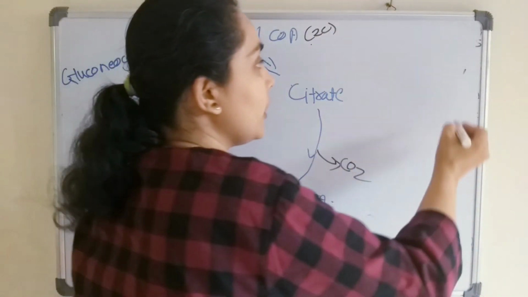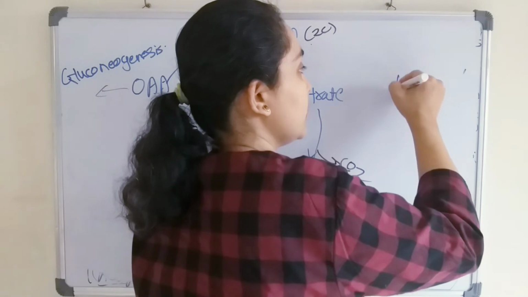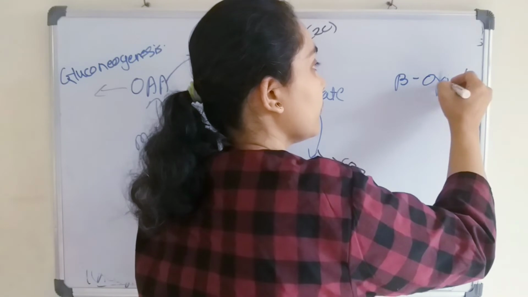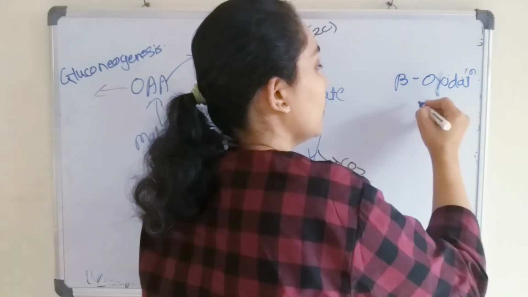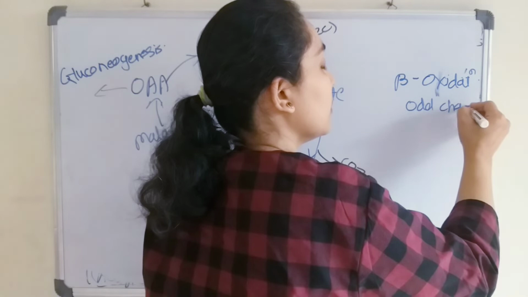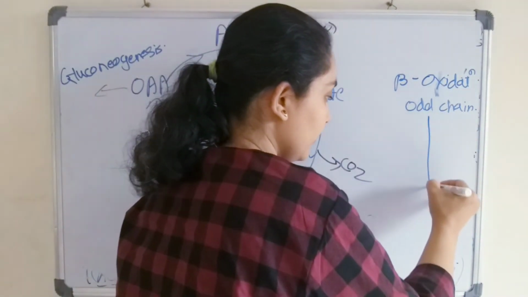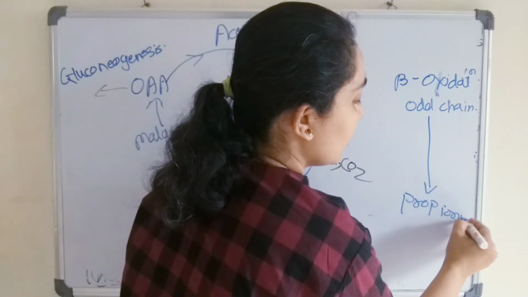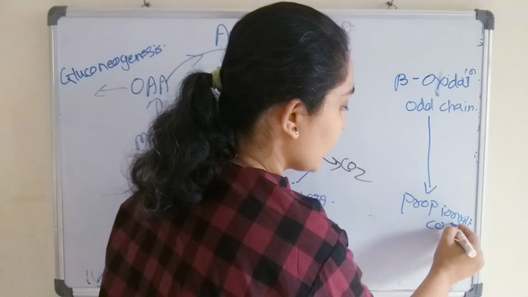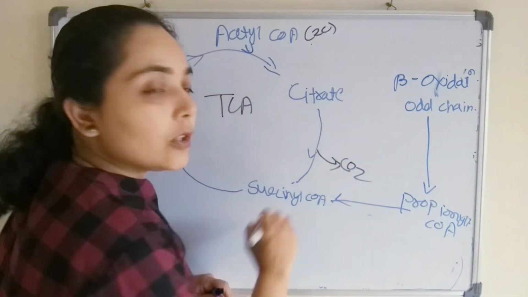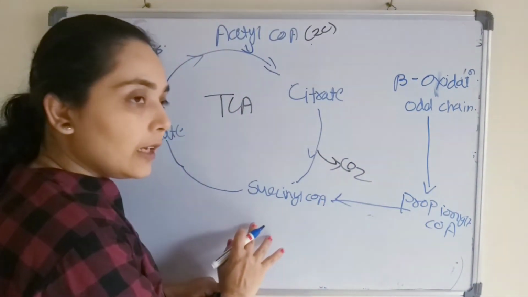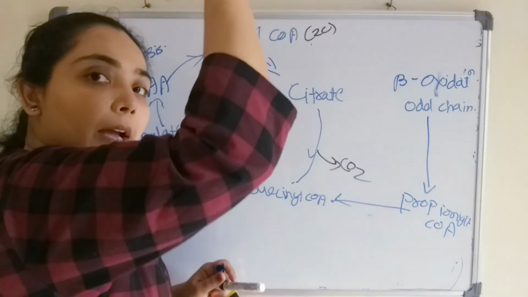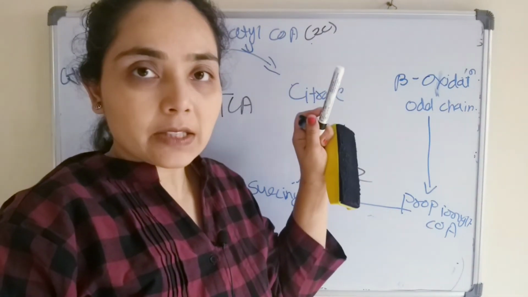But propionyl CoA, which is obtained from the beta oxidation of the odd chain fatty acid, as we just said, will convert to succinyl CoA, and this succinyl CoA then enters the TCA cycle, and finally from the oxaloacetate the further gluconeogenesis steps will take place.